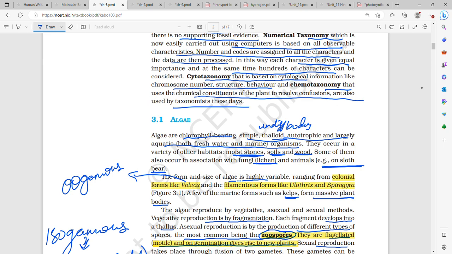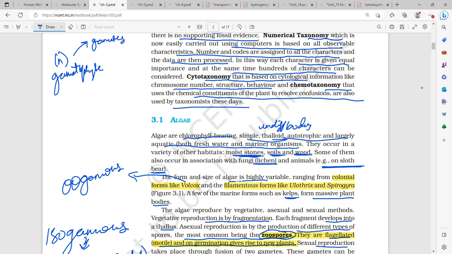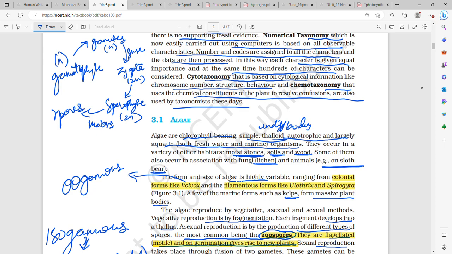Basically, we have the gametophyte, which is haploid. This gametophyte forms gametes, which are also haploid. These gametes fuse to form a zygote, which is diploid. Then this zygote develops to form a sporophyte, which is also diploid. This sporophyte undergoes meiosis to form spores, which are haploid, and these spores give rise to the gametophyte. So this is what basically happens.